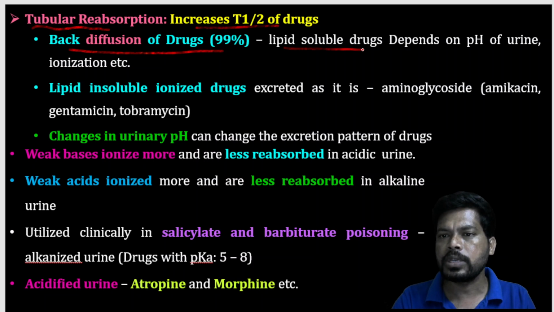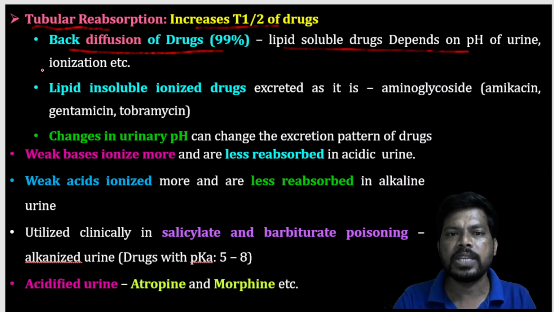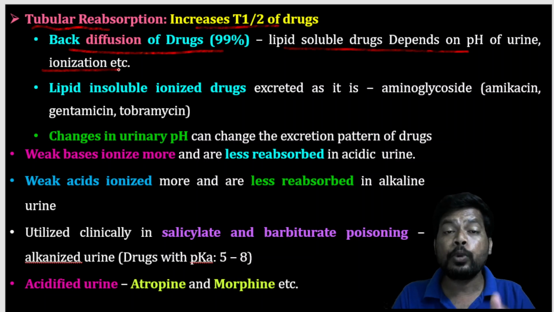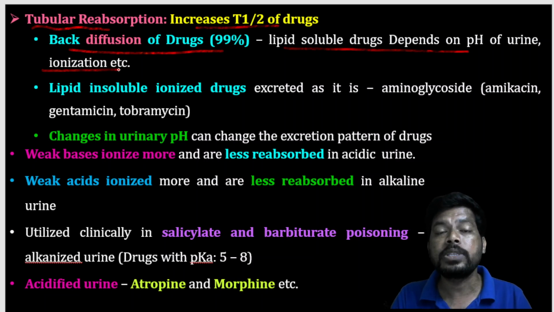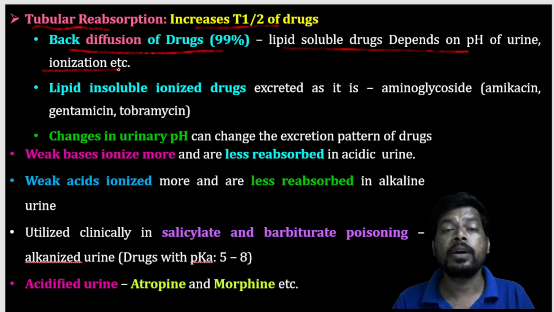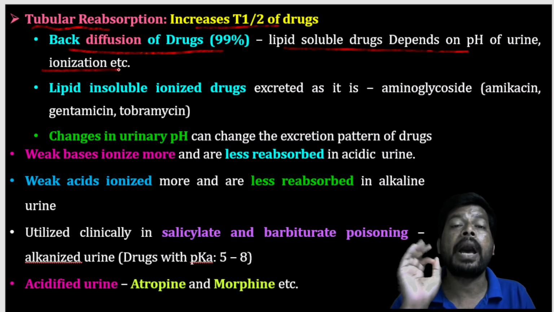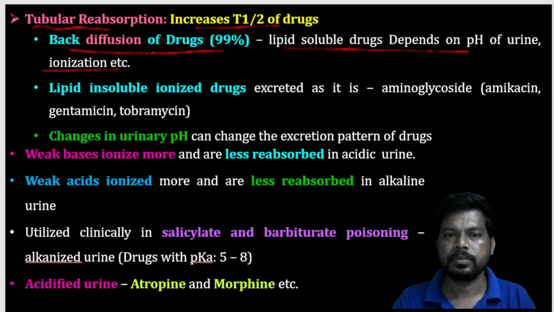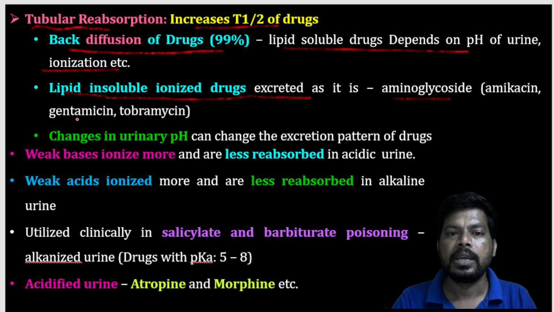Here, back diffusion of drugs is around 99% for lipid soluble drugs, and depends on the pH of urine as well as their ionization. Drugs are reabsorbed from the kidney tubules back into the blood, depending on urine pH and ionization. Lipid insoluble ionized drugs are excreted as they are, for example aminoglycosides like gentamicin as well as tobramycin.